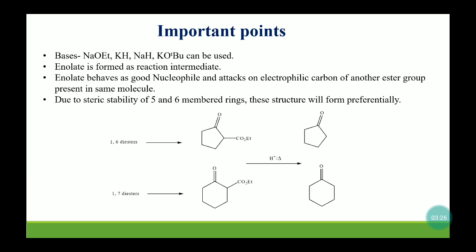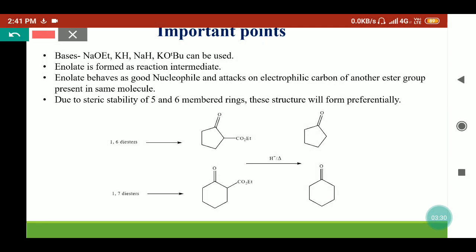In this Dieckmann cyclization reaction, 1,6-diesters or 1,7-diesters can form 5-membered or 6-membered cyclic ketones respectively. Here, if we take a 1,6-diester as the reactant molecule in basic media, then we'll get beta keto esters which have 5-membered rings. And if we take a 1,7-diester, then we'll get 6-membered cyclic ketones.